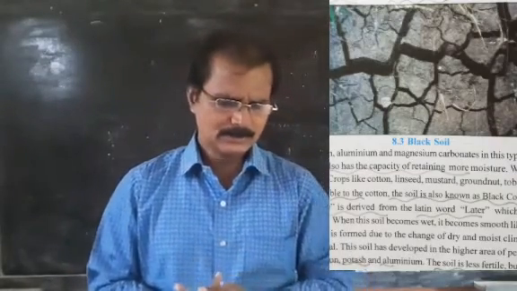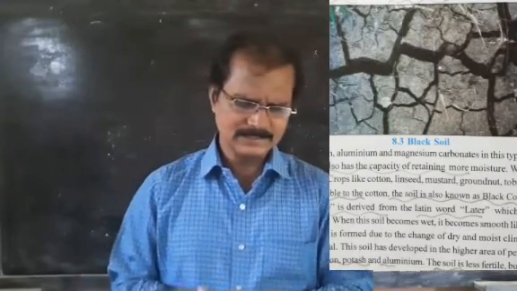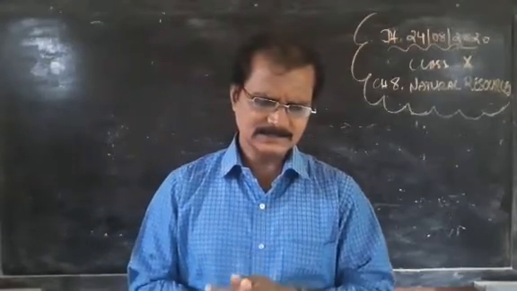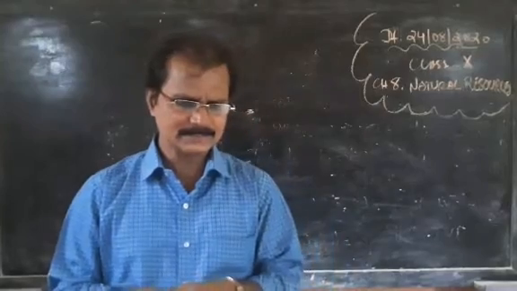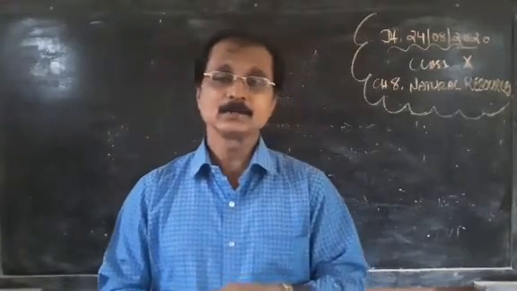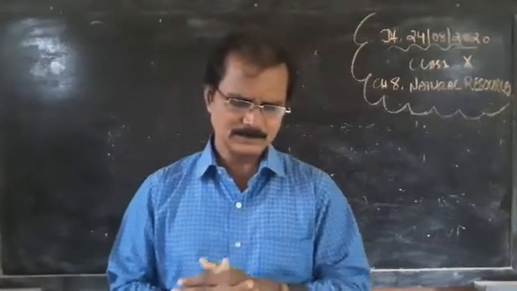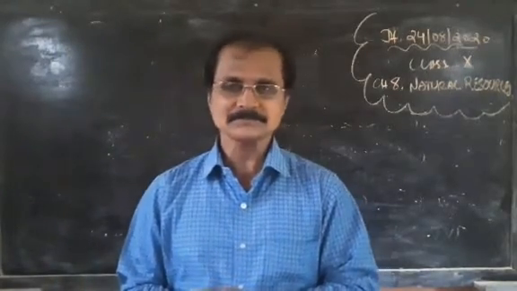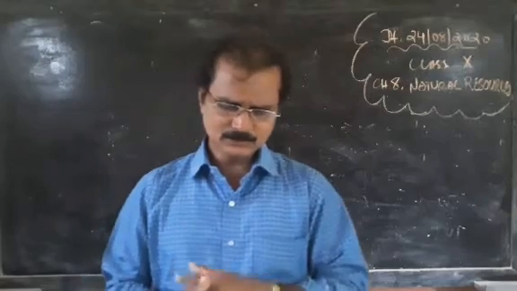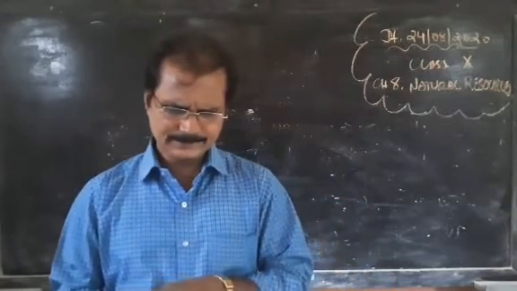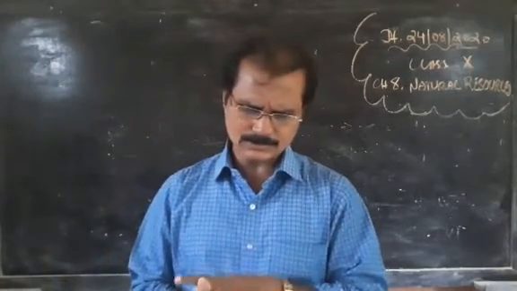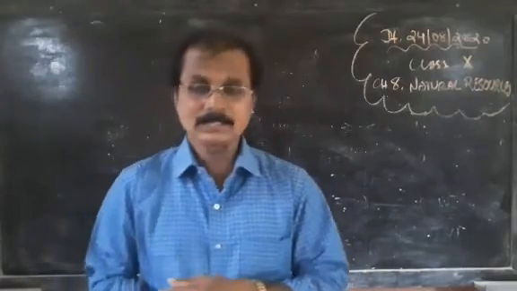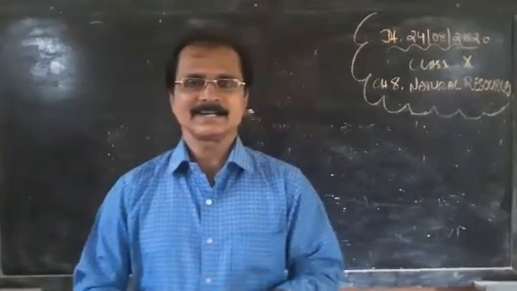The soil formed due to the spreading of Deccan lava. This soil is found in the entire Maharashtra, Western Madhya Pradesh, and in Gujarat, in particular the areas of Surat, Bharuch, and Narmada. You can see the black soil. This soil also has the capacity of retaining moisture. So crops like cotton, linseed, mustard, groundnut, and tobacco can be cultivated in this soil.